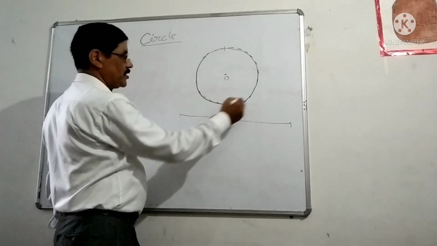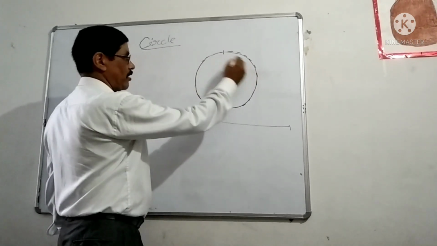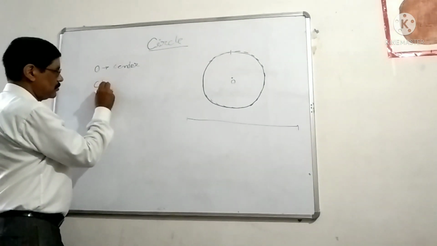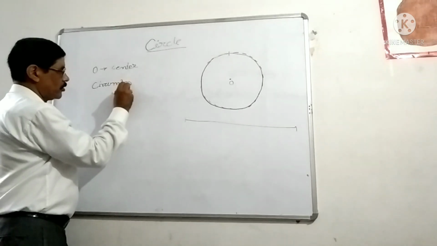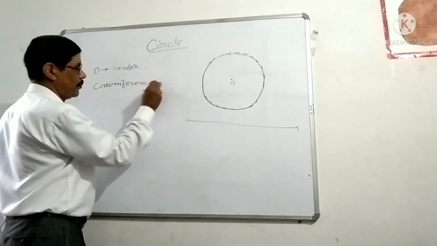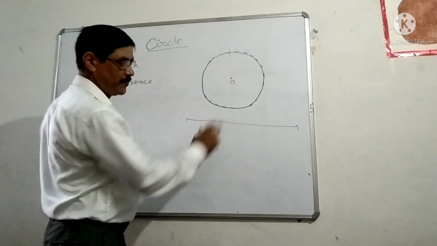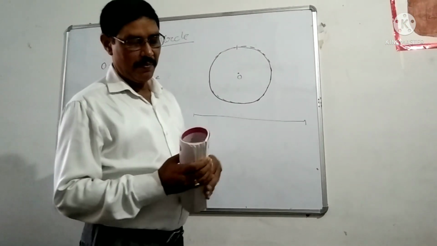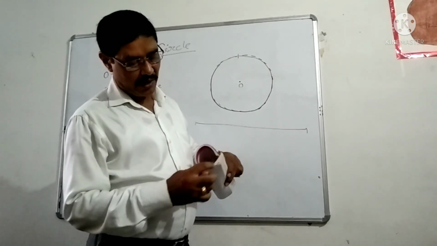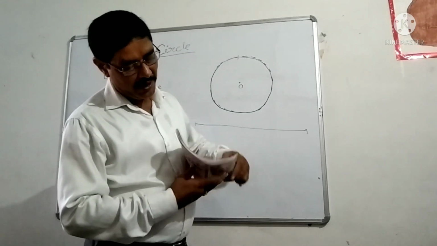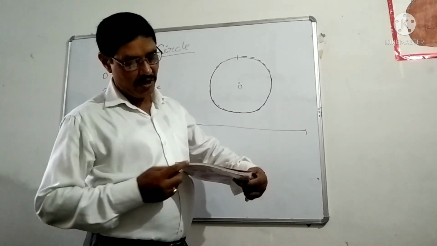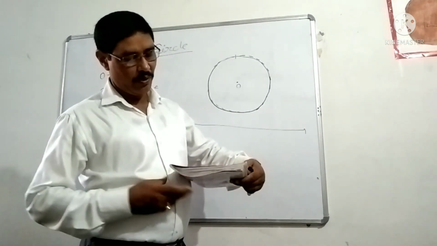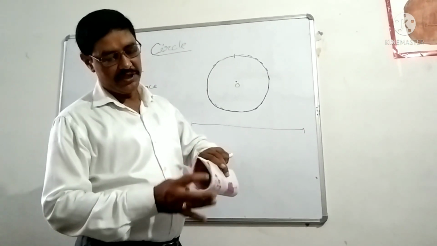So the boundary of the circle or measure of the circle is known as the circumference. It is known as circumference of the circle. Circumference means boundary. I will give you a little hint. Suppose from this copy I have made a circle. If you open the copy in this way, then it is the boundary of that circle. This boundary will be known as the circumference of this circle.